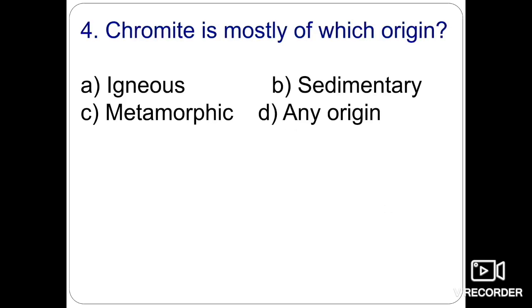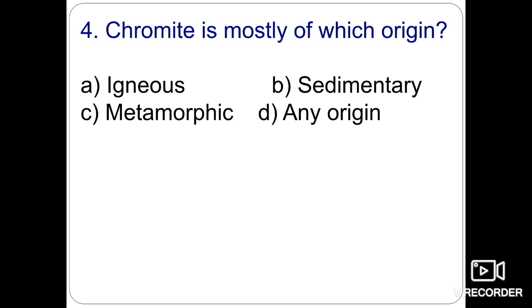Next one is chromite is mostly of which origin? Igneous, sedimentary, metamorphic, or of any origin? So primary chromite deposits occur only in the ultrabasic or closely related anorthosite rocks in the form of lenses, layers, massive veins, and dissemination.